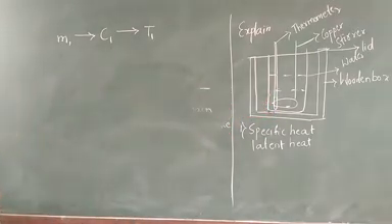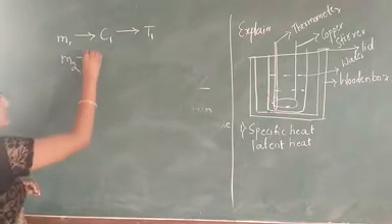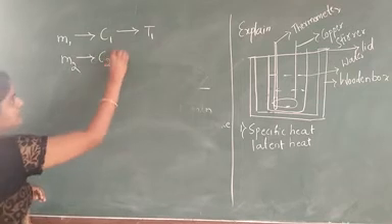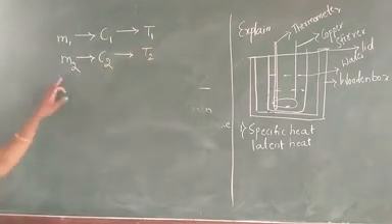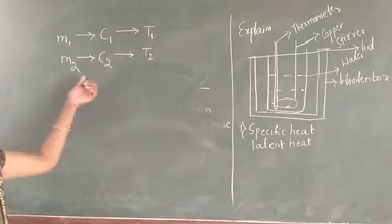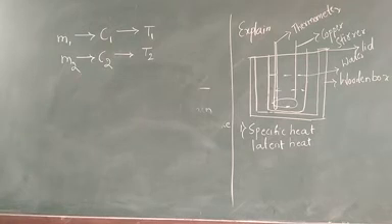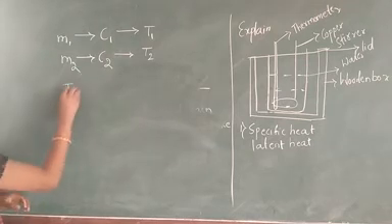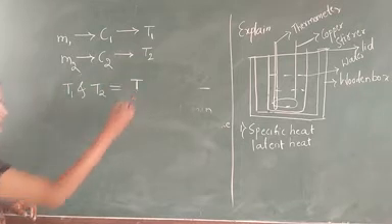In the same way, we are considering M2 mass with specific heat C2 at the temperature T2. If we combine T1 and T2, we get the final temperature as capital T.